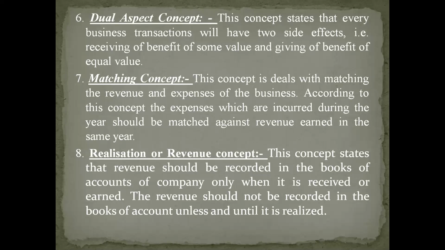Suppose you received an order. In this situation, is revenue realized? No, it is not realized, because receiving an order is not a transaction, it is just an event. Understood? When that particular order is executed, then that event will be converted into a transaction. So if we received an order for goods worth rupees 1 crore, 2 crore, we should not record this kind of transaction in the books of account because they are just orders, not yet executed. Once they are executed, they will become transactions. At that time you can record such transactions in the books of accounts of a company.